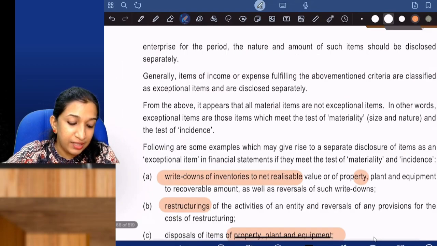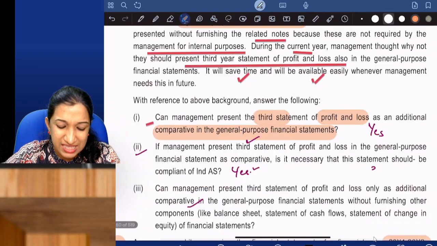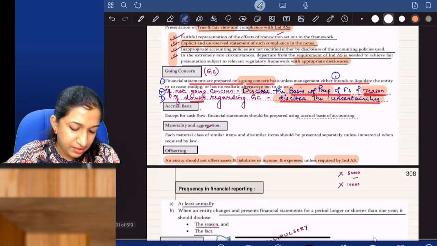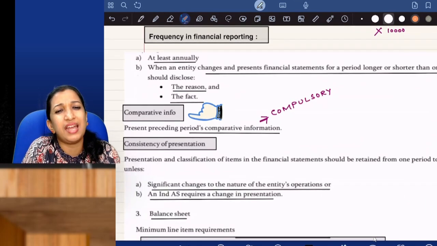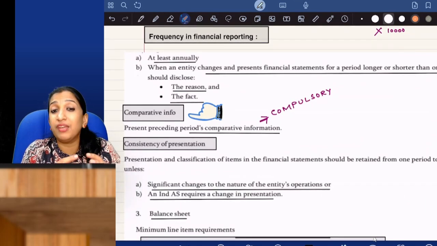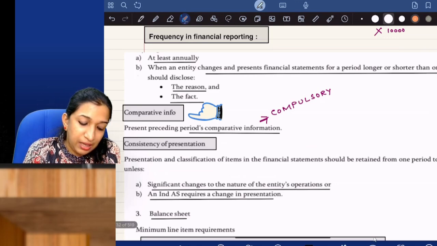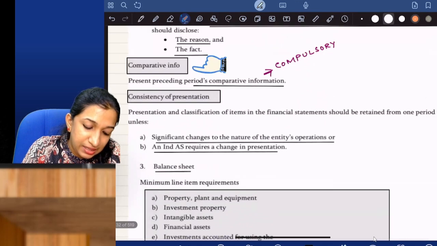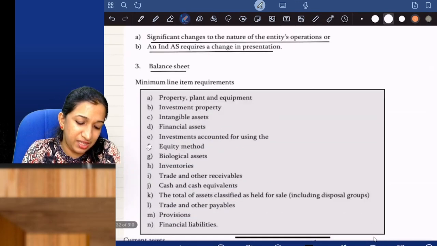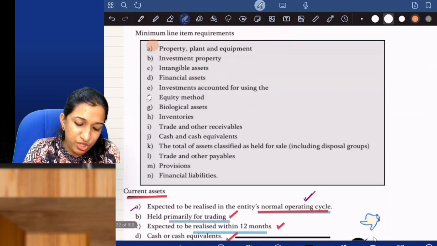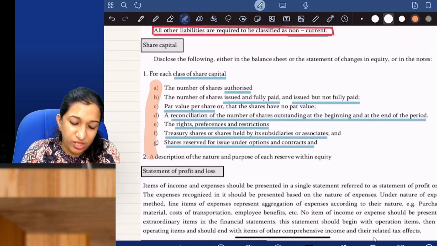Then what else theory do we have? Theory is just the format of the balance sheet. Let me run through. After this, frequency: in financial reporting, at least annually. If you're preparing financial statements for a longer or shorter period, the reason and fact should be disclosed. Comparative information is compulsory. One year comparatives are compulsory. There should be consistency in presentation. What are the items in the balance sheet? What are current assets? Share capital disclosures. What is the statement of P&L?